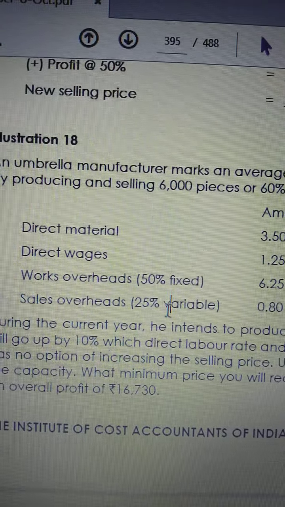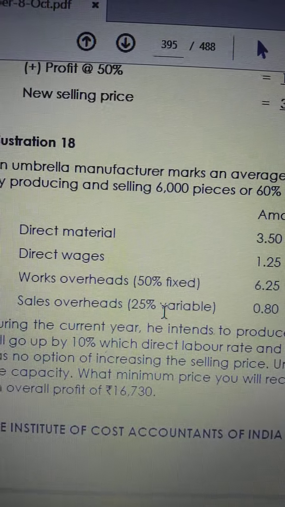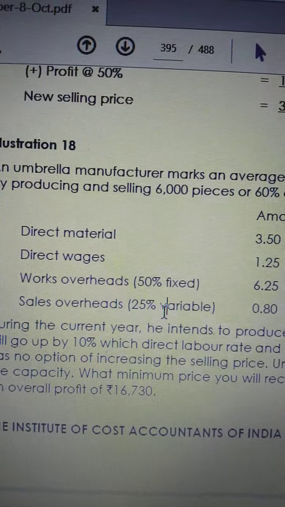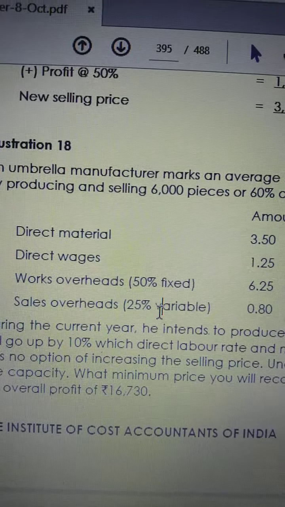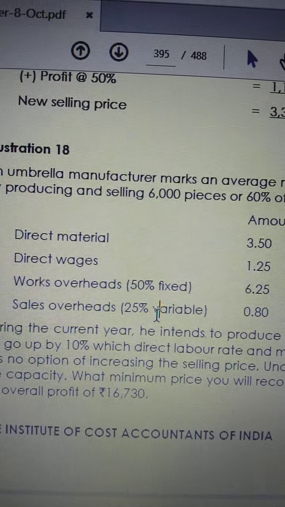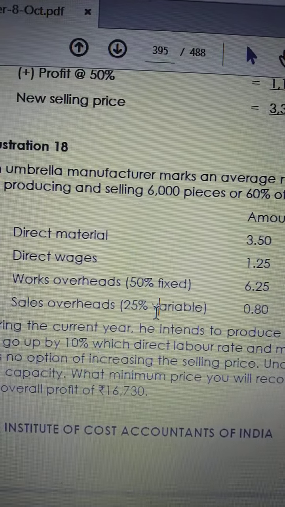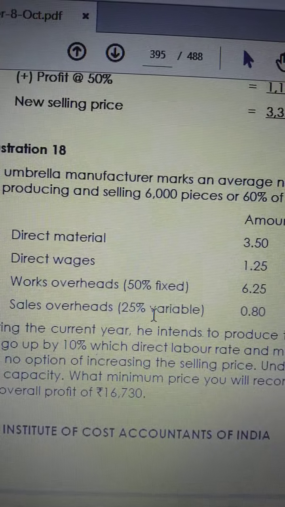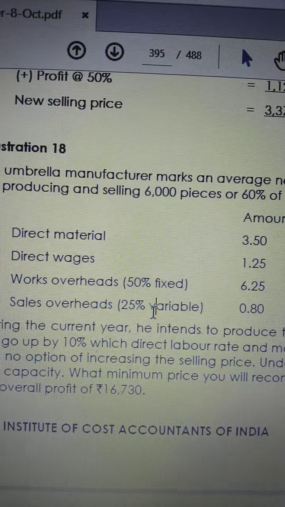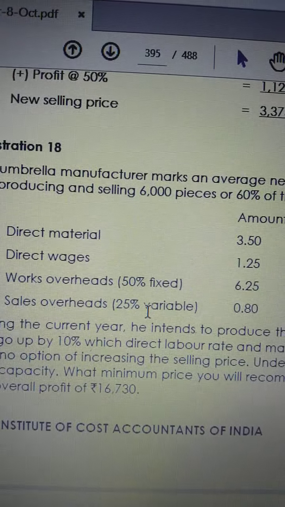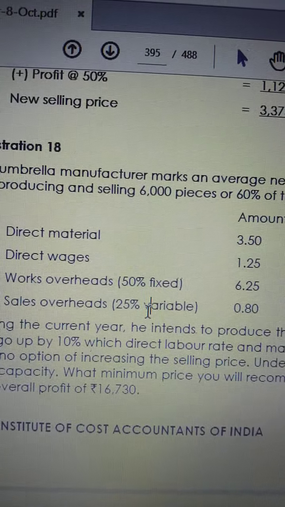If I use 60% capacity plus 20% capacity, total 80% capacity, I should get the overall profit of 16,730.